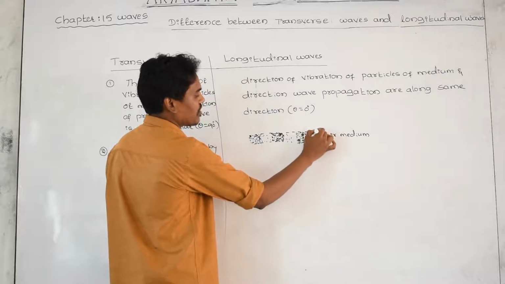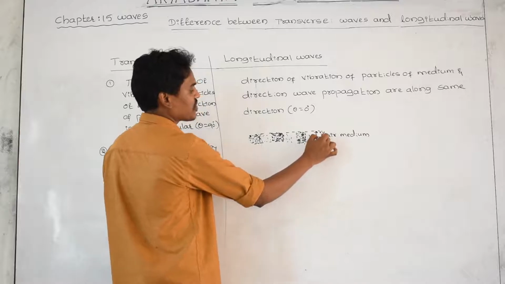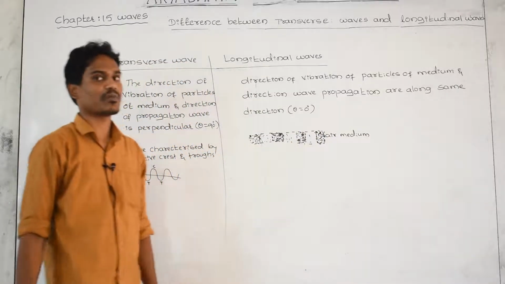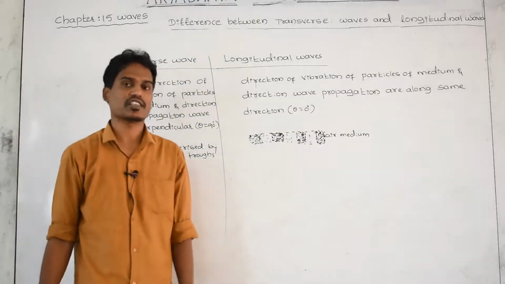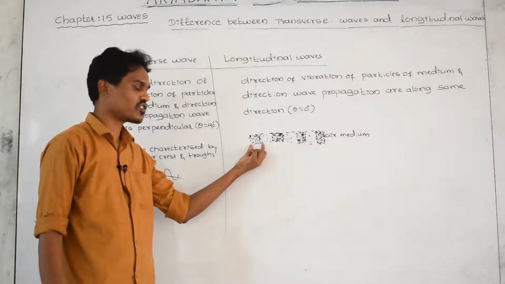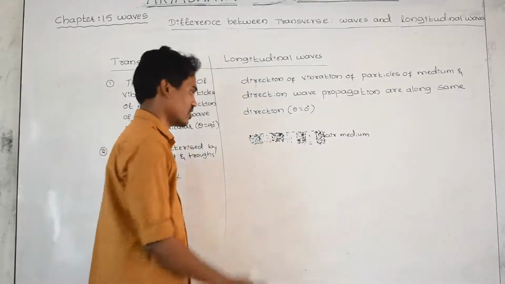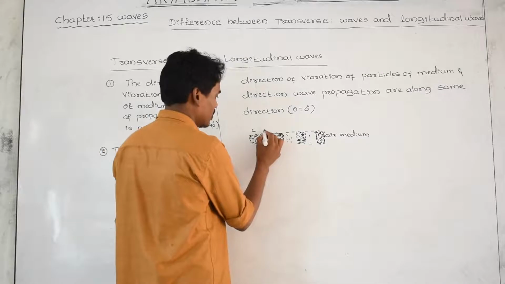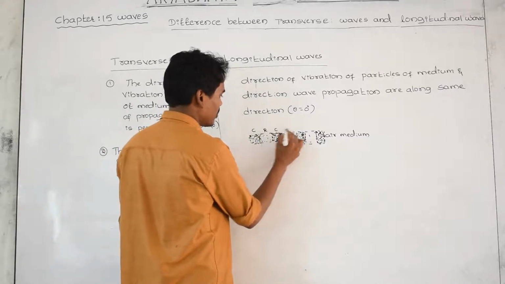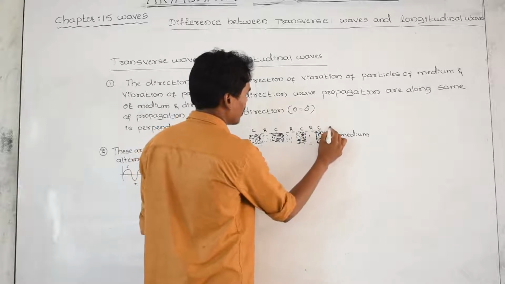The region where more particles are present, we call a compression. The region where fewer particles are present is called a rarefaction. Or the regions of higher pressure are called compressions, and the regions of lower pressure are called rarefactions. This is compression, this is rarefaction; compression, rarefaction.